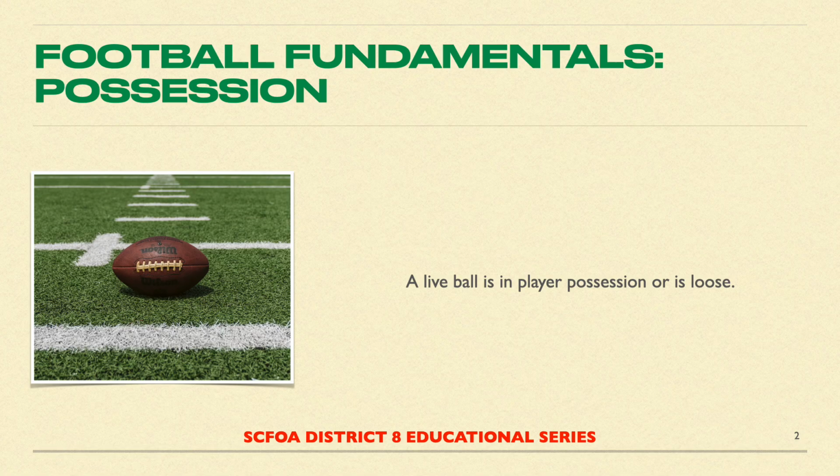We already know the three ways a ball becomes loose. It becomes loose by kicking it, fumbling it, or passing it. The ball is in player possession until that player either kicks it, fumbles it, or passes it. While the ball is loose after it has been kicked, fumbled, or passed, there is no longer player possession. There is, however, team possession. Once a player secures possession of the kick, fumble, or pass, the loose ball, in other words, new player possession is established, and team possession will either remain or there will be a change of possession.